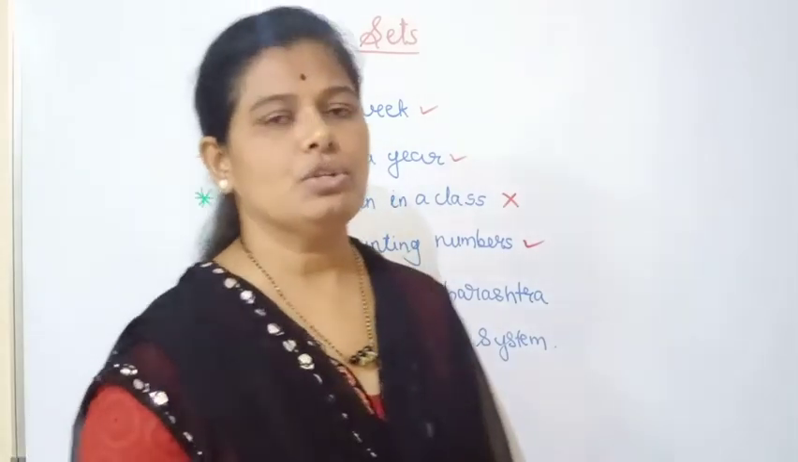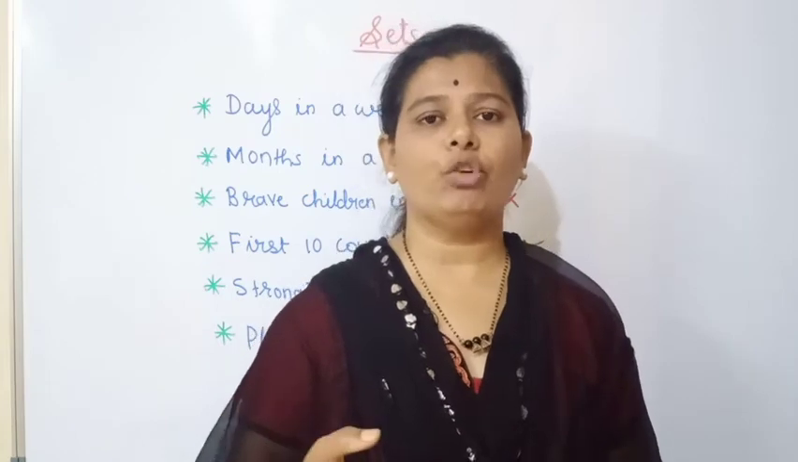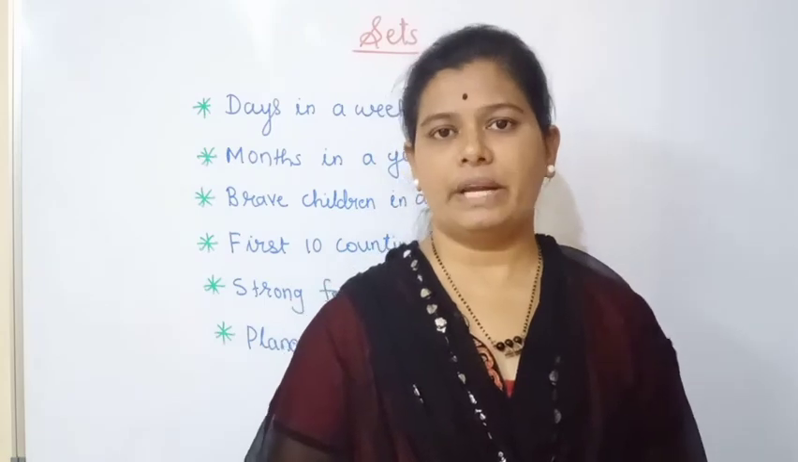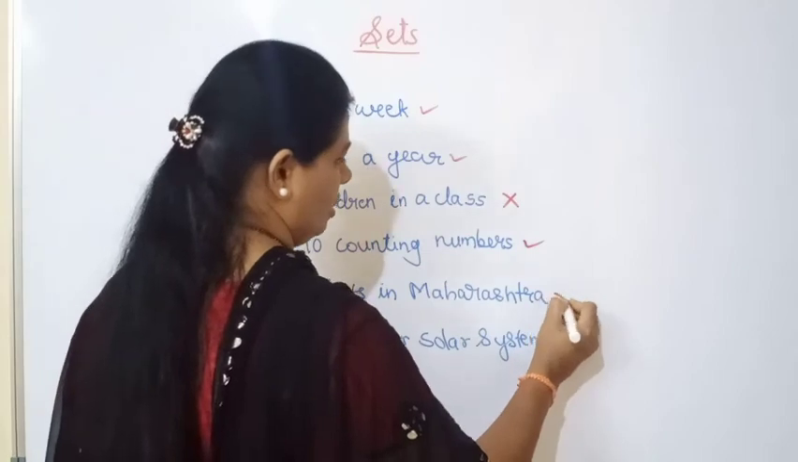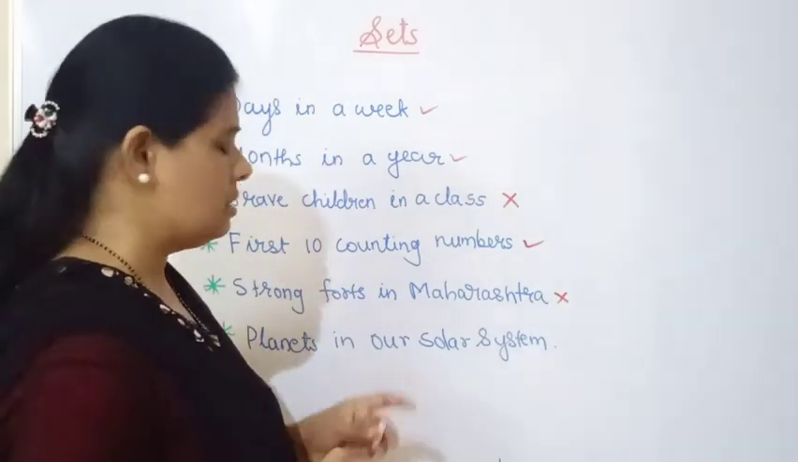Next part is there, that is the strong forts in Maharashtra. As all of you know, in Maharashtra there are many forts. Forts means kille, there are many forts in Maharashtra. But we can't say which fort is a stronger one and which is a weaker one, because we don't have any machine to measure that. We don't have any kind of machine to measure that this fort is a stronger one or this fort is a weak one. Such measurement cannot be done. So from this we can say that we can't make a set of the strong forts in Maharashtra. We can't make a proper set of these forts.